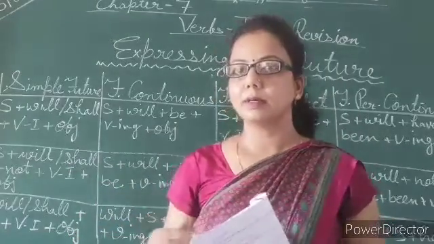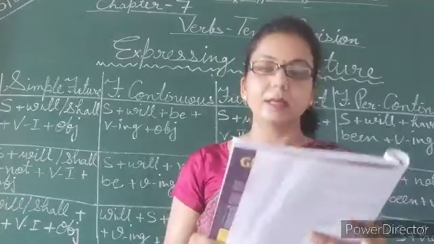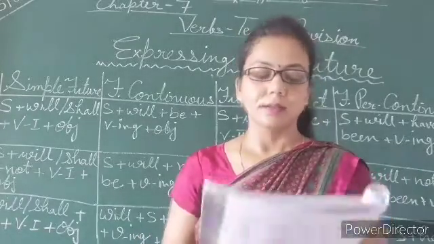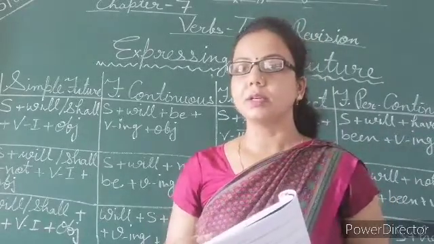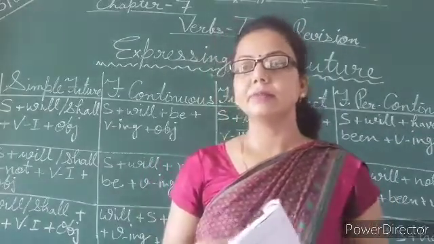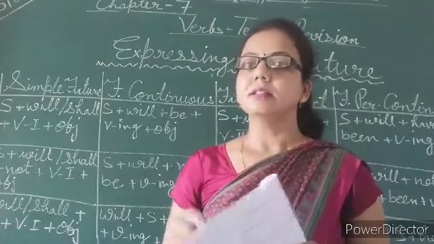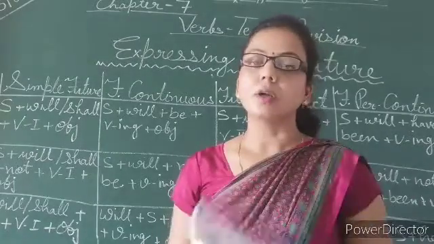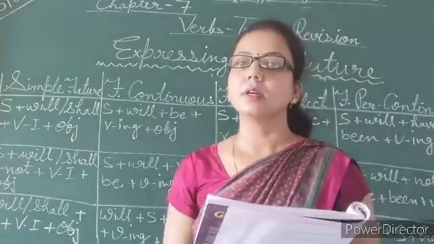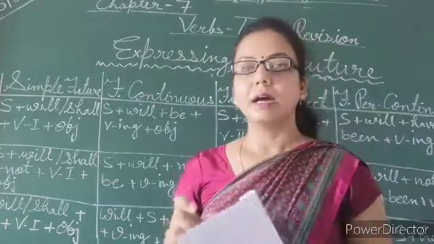There are some different uses also. The first use: actions decided at the moment of speech. Whenever we are talking, at that time, which actions are coming to our mind? In that situation we use simple future, like: I got hurt. I will see a doctor.